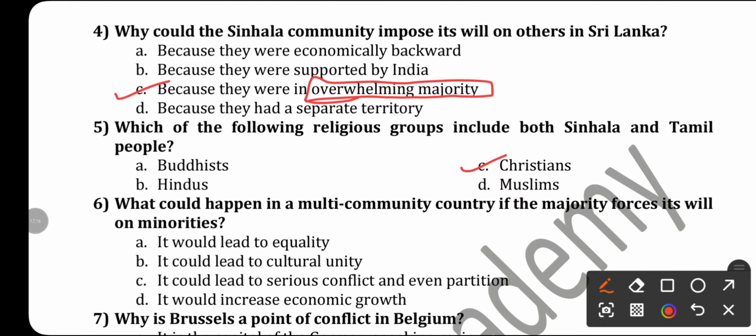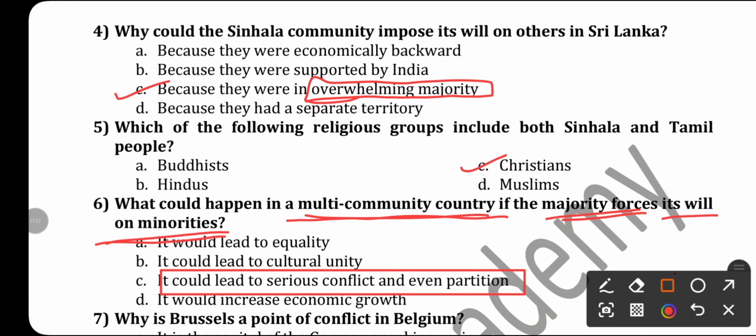What could happen in a multi-community country if the majority forces its will on the minority? A country where diversity is very high. In that type of country, if the majority forces its will on the minority, what will happen? It leads to conflict, it leads to civil war. Would it lead to equality? No. Could it lead to cultural unity? No. It would lead to serious conflict, even partition. Yes, this will be the right answer.